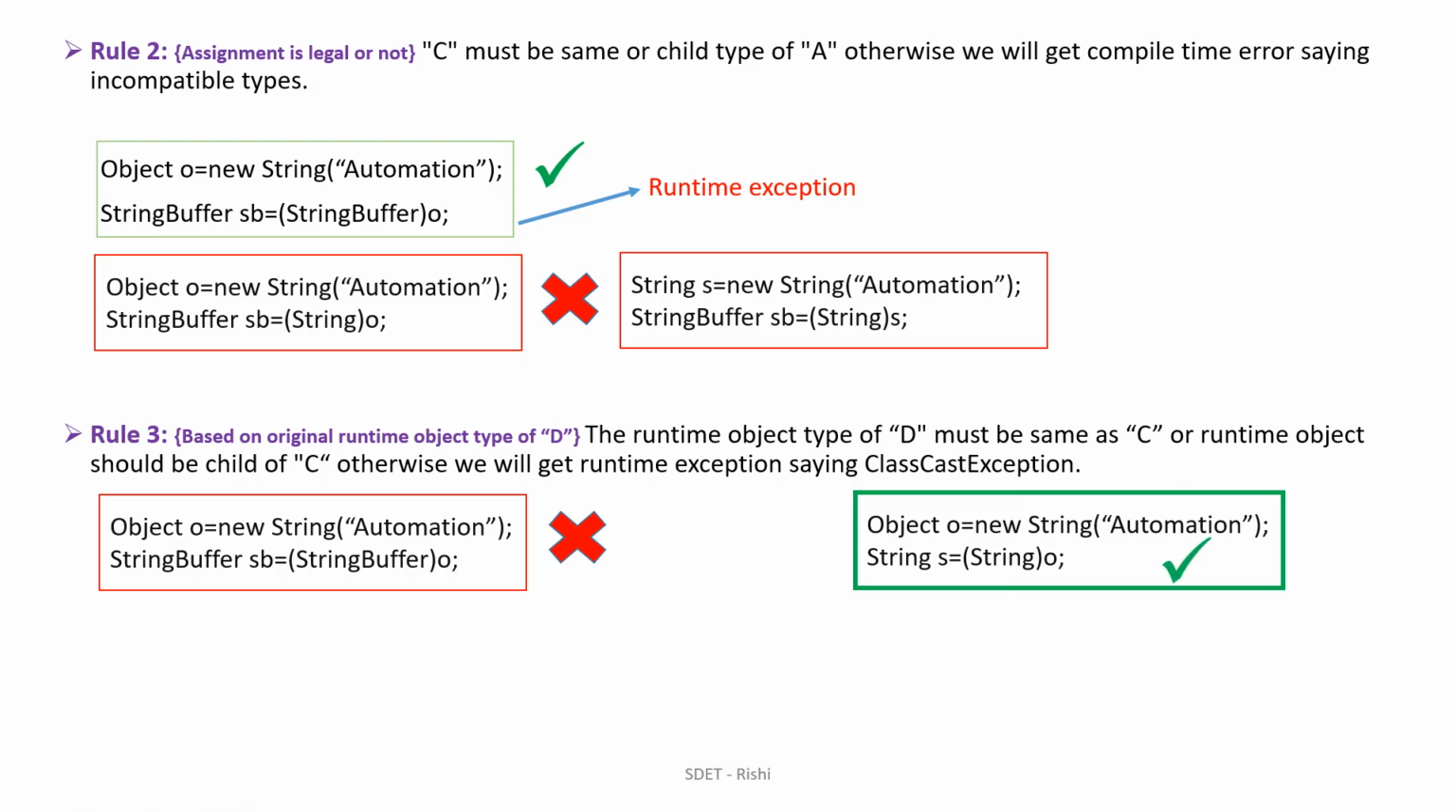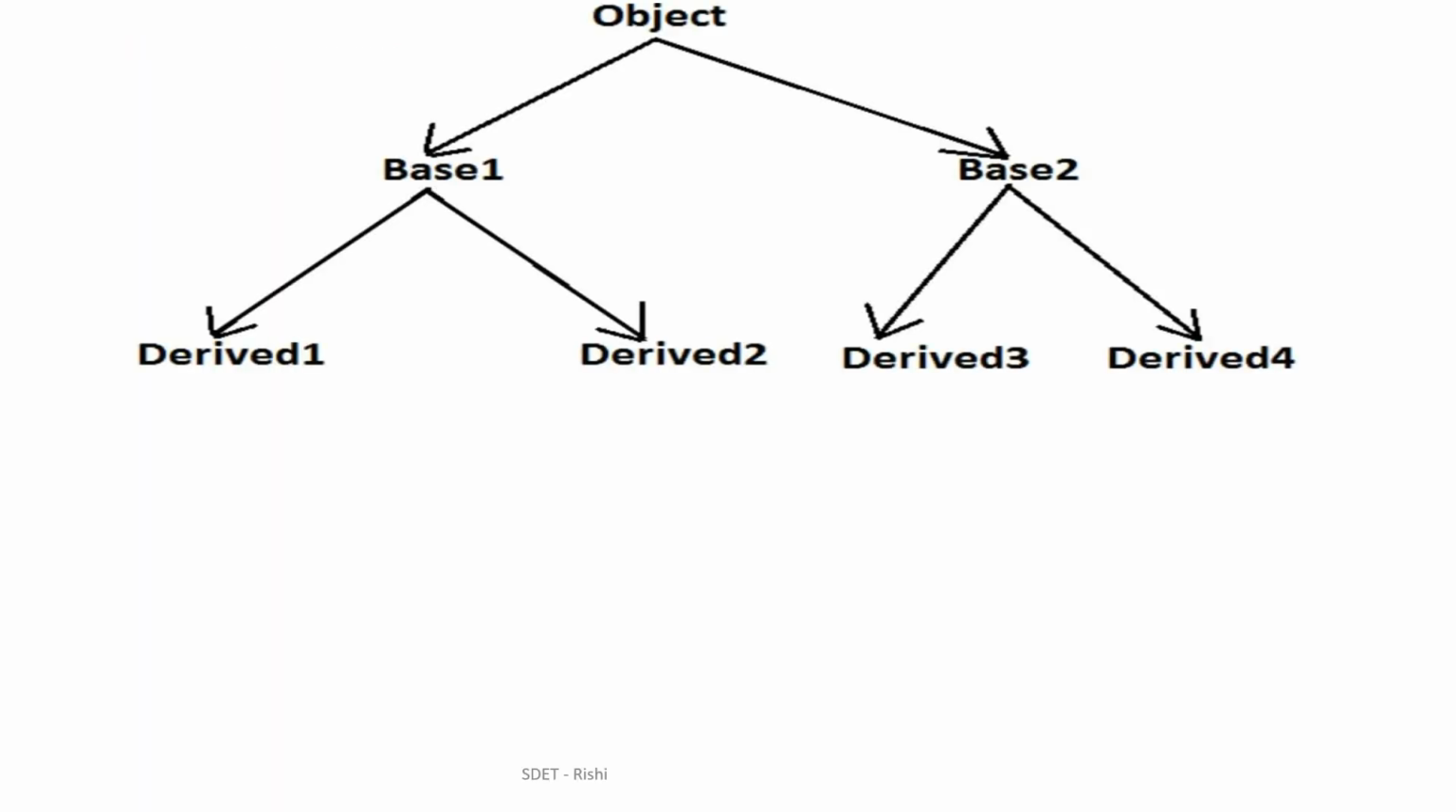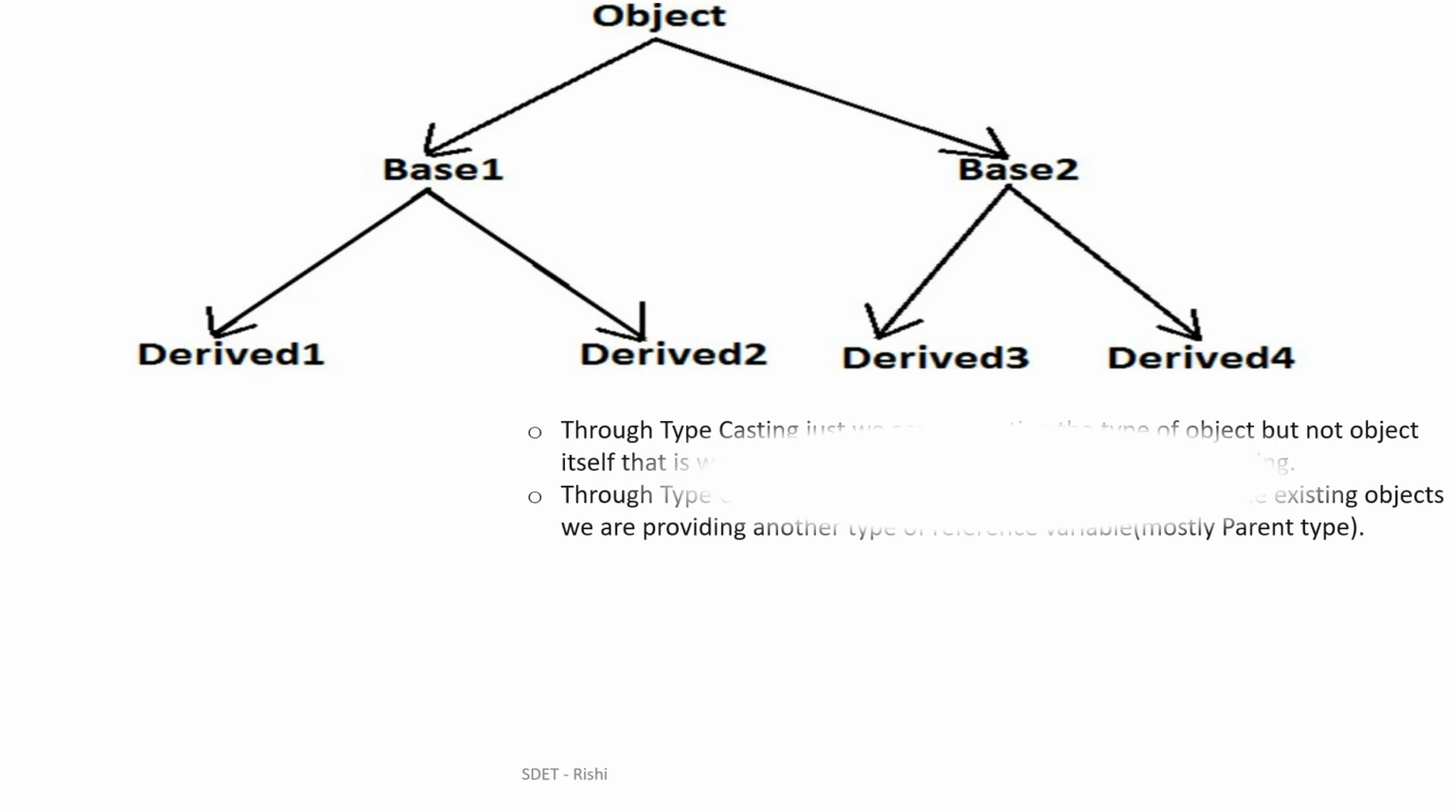So this is how we discussed all three golden rules of typecasting of objects. Let's consider here we have one hierarchy: this is a parent, this is Base 1, and Base 2 is extending the parent object. Here you can see Derived 1 and Derived 2 are extending Base 1, and Derived 3 and Derived 4 are extending Base 2.